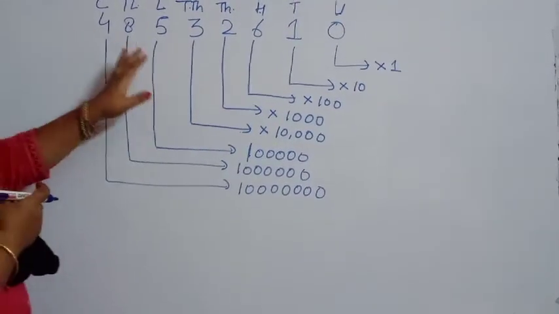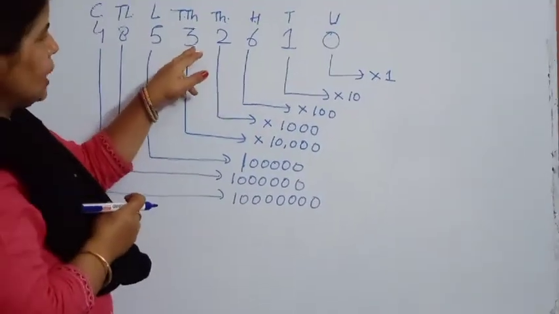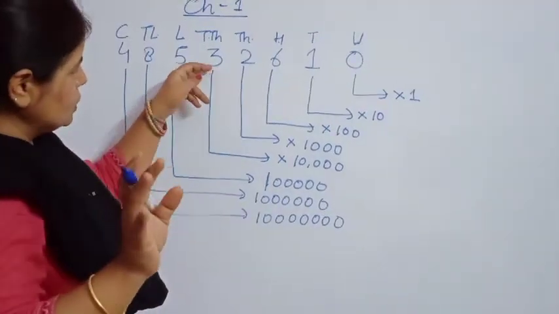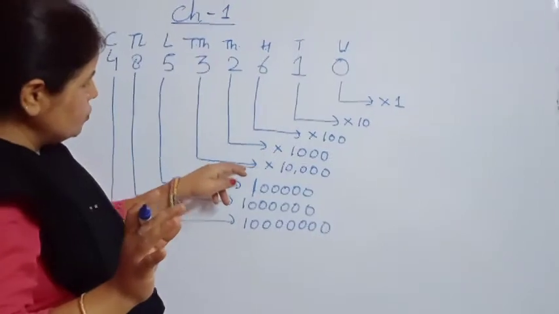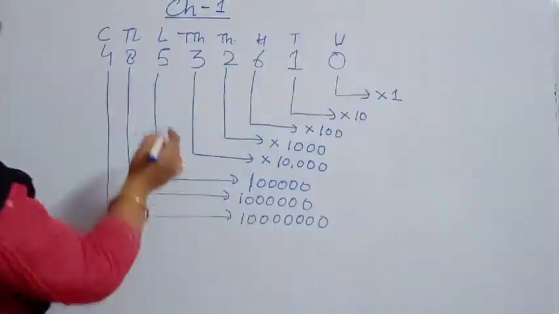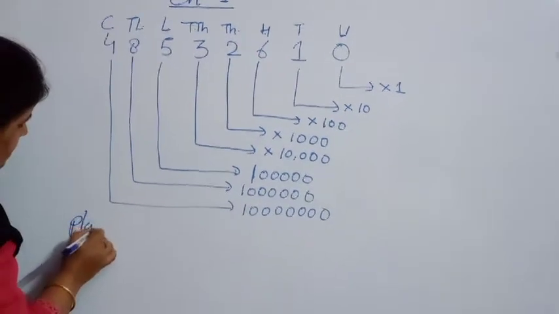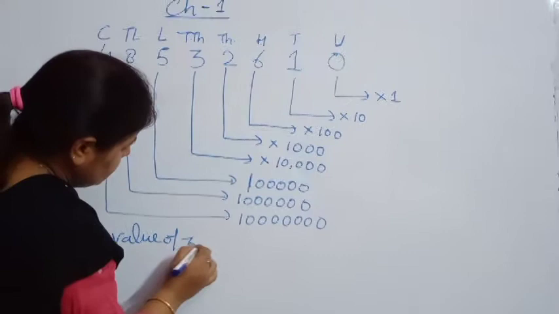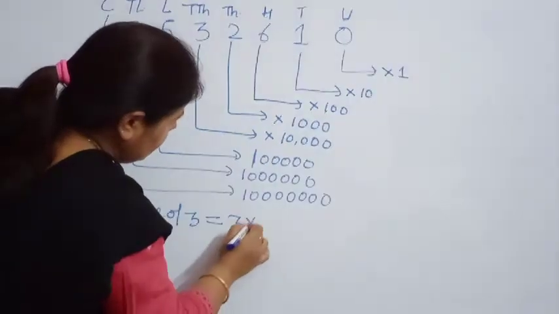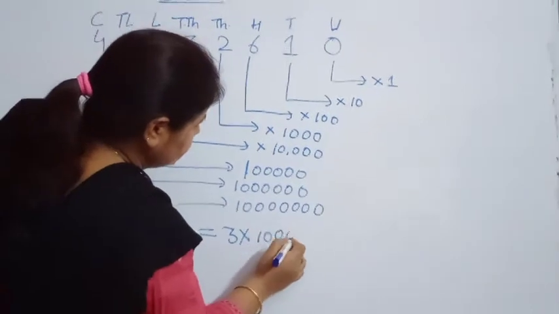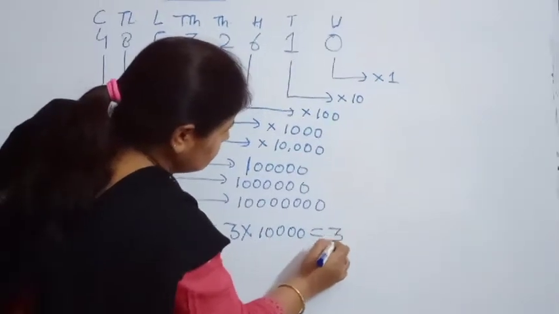Now suppose in this given number I have to calculate the place value of this 3. How will I calculate it? This digit is in the ten thousands place and should be multiplied by 10,000. So the place value of 3 will be 3 multiplied by 10,000, which becomes 30,000.